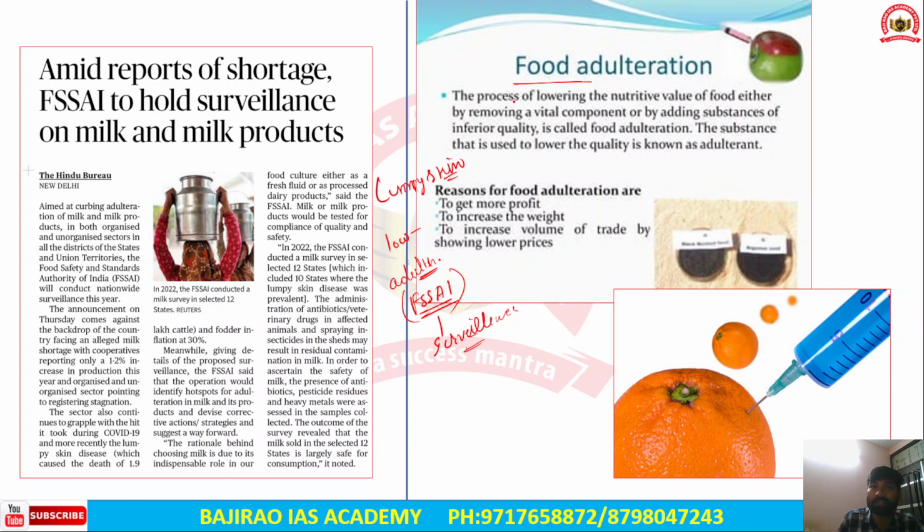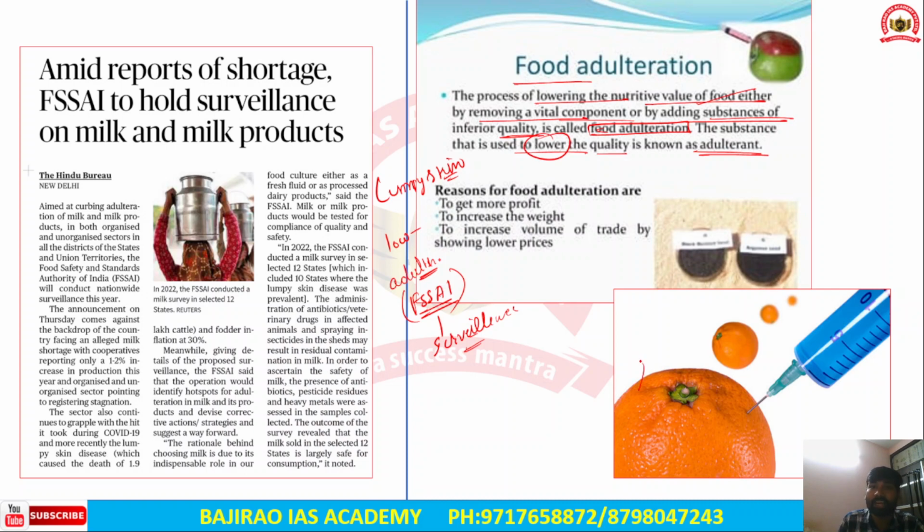Now what is food adulteration? This is a process of lowering the nutritive value of food, either by removing a vital component or by adding substances of inferior quality. The substance that is used to lower the quality is known as an adulterant. So the substance which is actually used will lower the quality of the product.